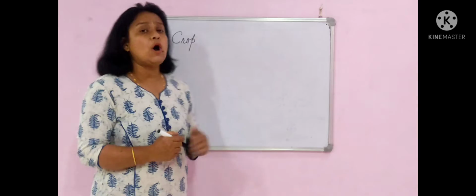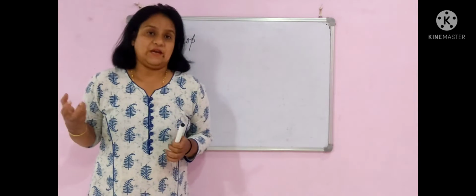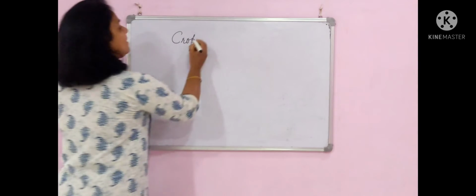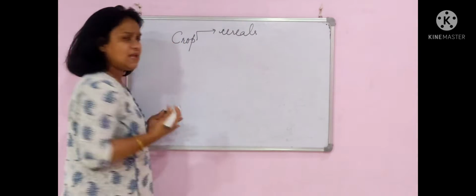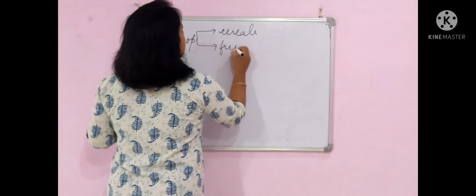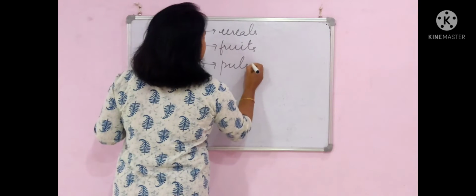Now when we talk about crop, what are the types of crop? Depending upon the yield that we get from them, you can categorize crop as cereals. If you get cereals from them, it's a cereal crop. If you get fruits from them, it's a fruit crop. If you get pulses from them, it's a pulses crop.